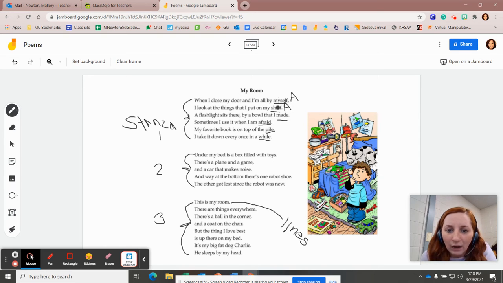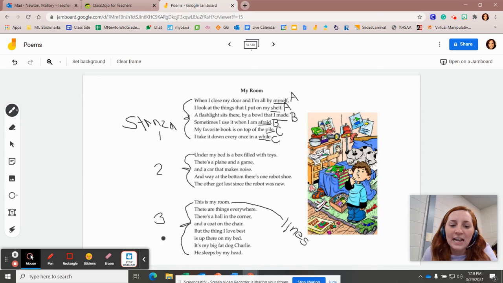Now, does made rhyme with shelf and myself? No. So this is actually B. So afraid, made, do those rhyme? They do. So this is actually B. Good. Pile, while. What about those? Pile doesn't rhyme with afraid, made, shelf, or myself. So we know that pile needs to be letter C. I take it down every once in a while. While rhymes with pile, so it's also C. So your rhyme scheme in stanza 1 is AA, BB, CC.